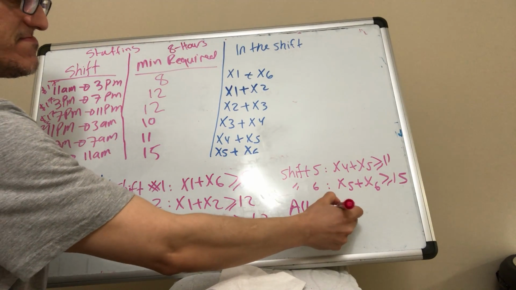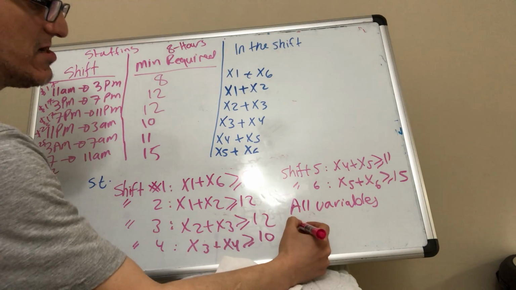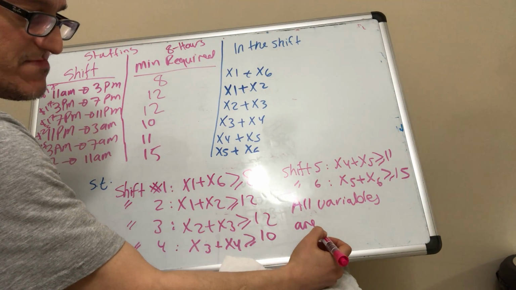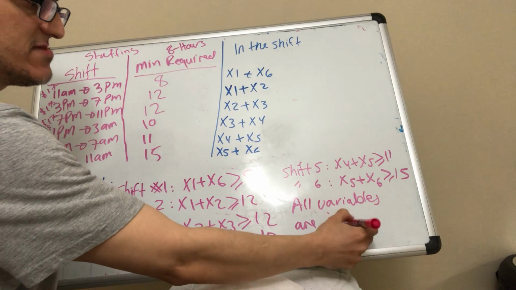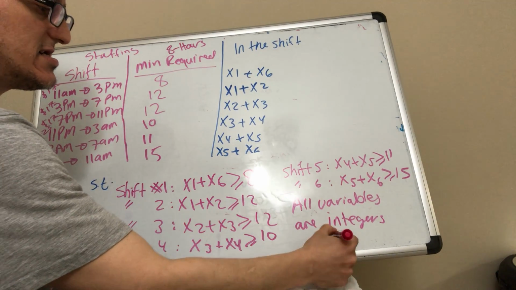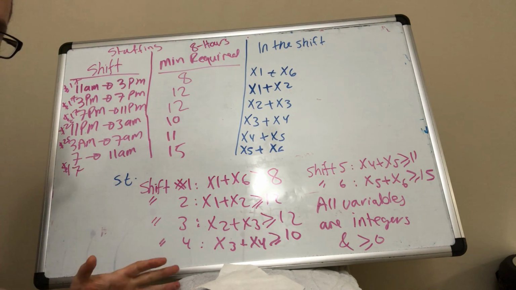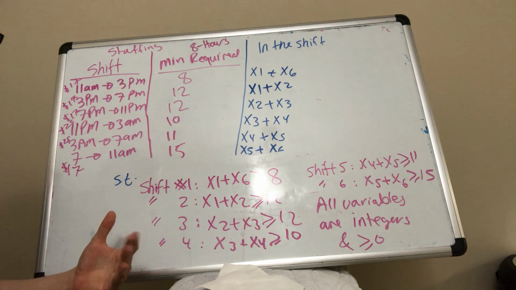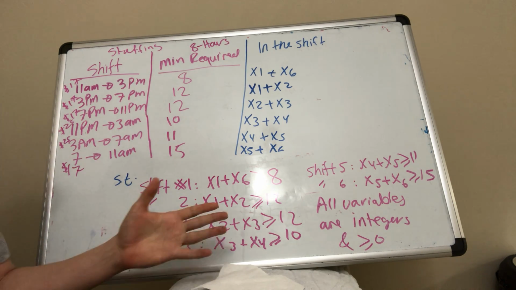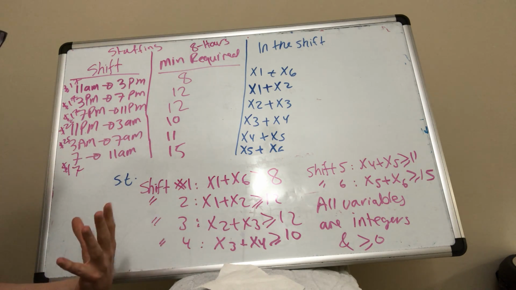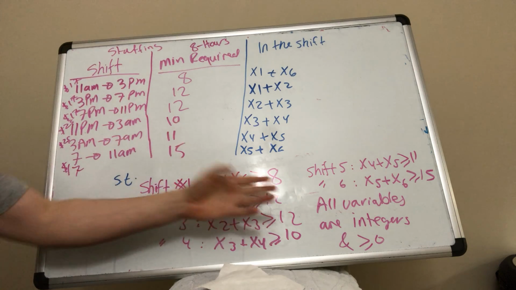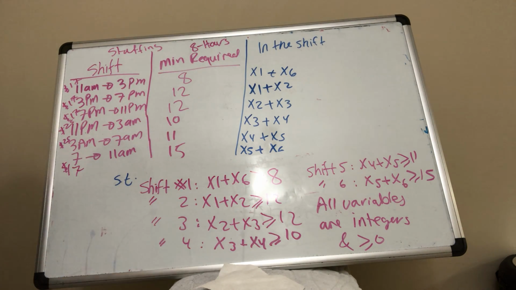All variables, there are two things here. For only this question, you have to say they must be integers and greater than or equal 0. Integers because you have to have only whole numbers for this problem. It's a number of people. You can't have 6.5 people working or 7.2 people working. It must be a whole number. So to indicate only for the staffing question, you say they all must be integers and greater than or equal 0. So these are the first two questions. This would be part 1. Part 2 would be the last two questions.